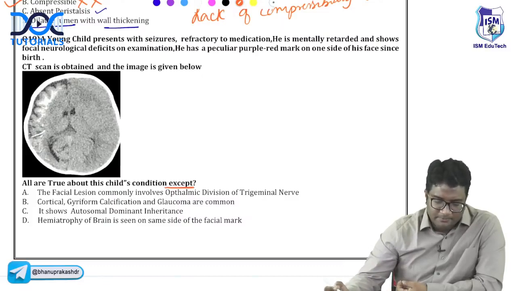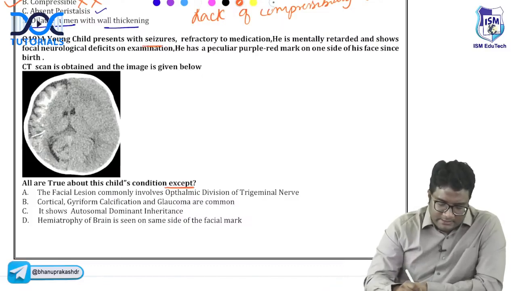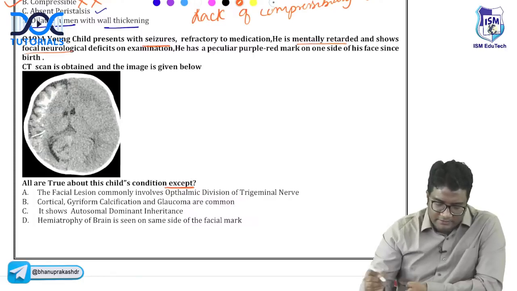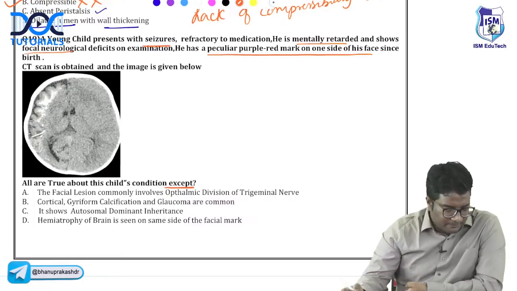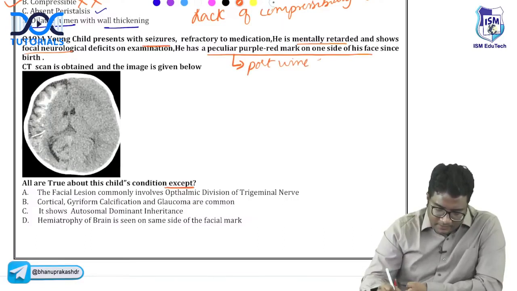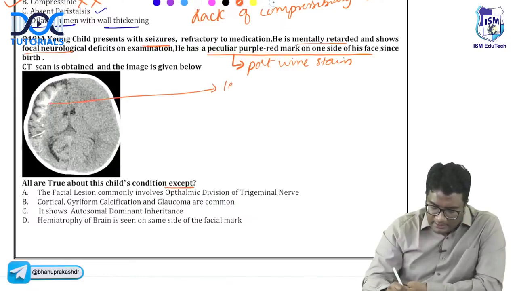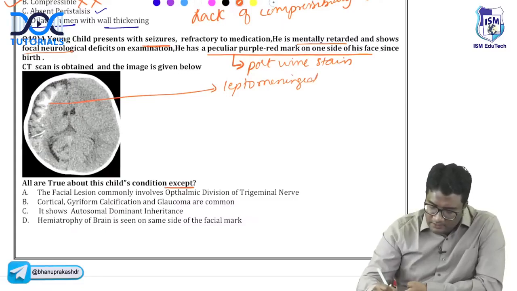Try to understand this question. A young child is there with seizures refractory to medication. He is mentally retarded and shows focal neurological deficits. He has a peculiar red mark on one side of his face. What do you think this is? First of all, this is a port wine stain. And what is the CT showing you? You are seeing this leptomeningeal vascular malformation.